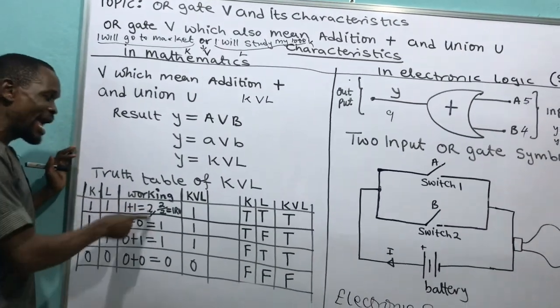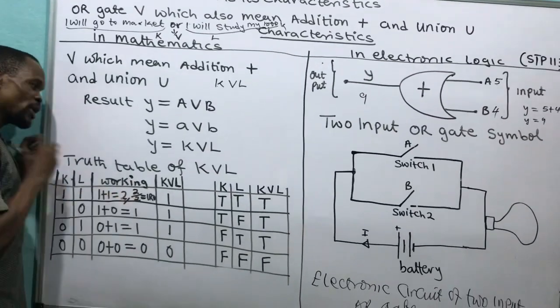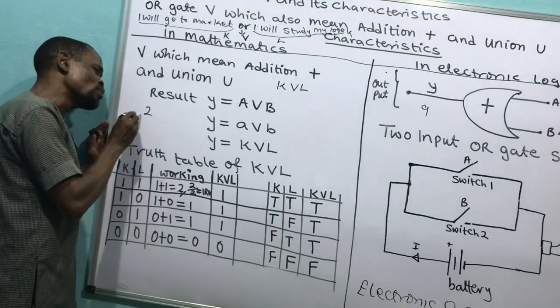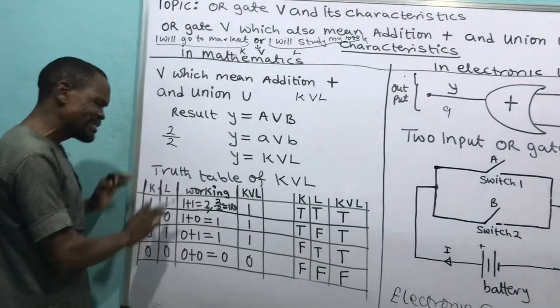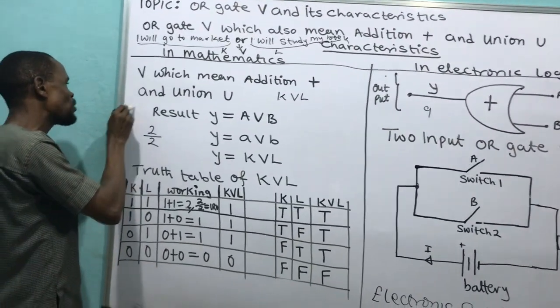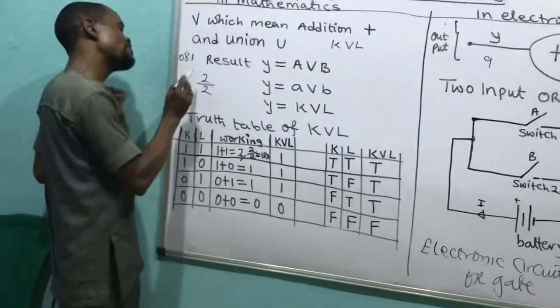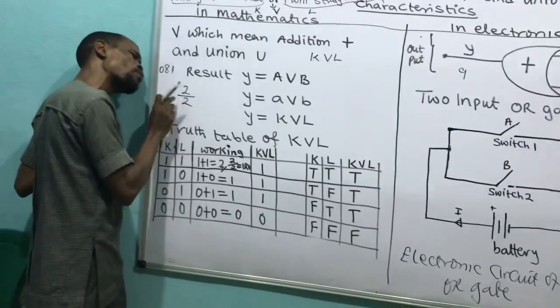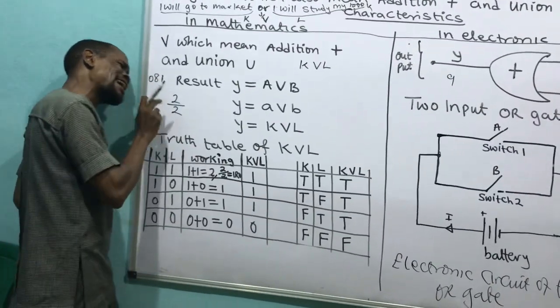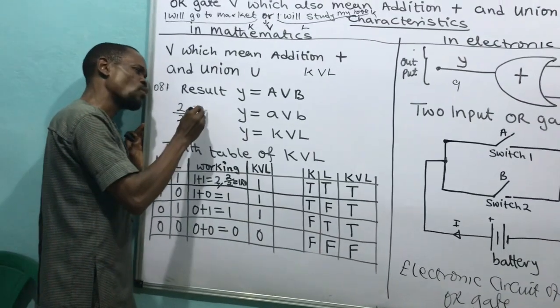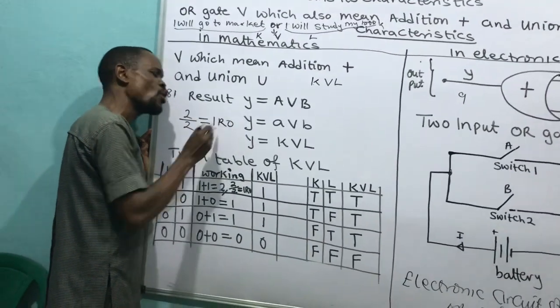2. What will I do here? I will say 2 divided by 2, because if I have 2 now, I'm talking about base 2. In base 2 I have to divide it by 2 because 1 and 0 is base 2. In base 2 I cannot have anything more than 1 here. So as I have this 2, I have to divide it by 2. And when I divide it by 2, it gives me 1 remainder 0.